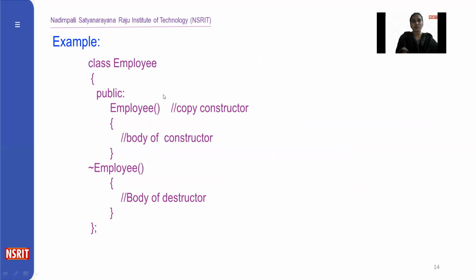So this is the example of constructor and destructor. Here creating the default constructor, and this is the employee destructor. Here allocating the memory to the employee object, and here destroying the memory of the employee object.